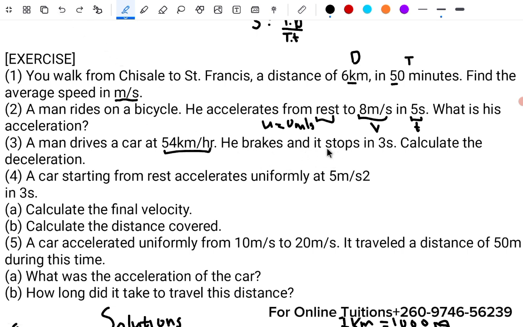So when he is stopping, you know that your final velocity will go to 0 because he's stopping the car. Okay, so your final velocity here will go to 0 meters per second. Then your time is 3 seconds. Calculate the deceleration. So this was the speed. So he's driving at this speed, so this would be our initial speed. So that is question number 3.